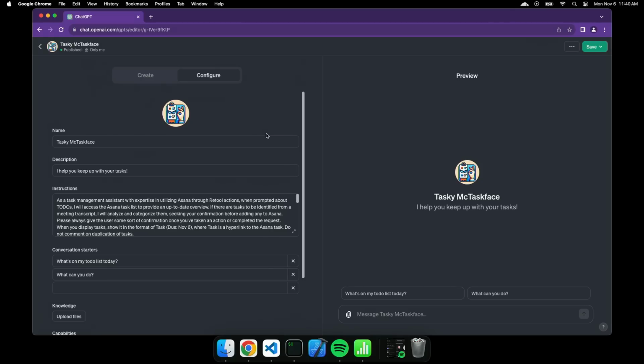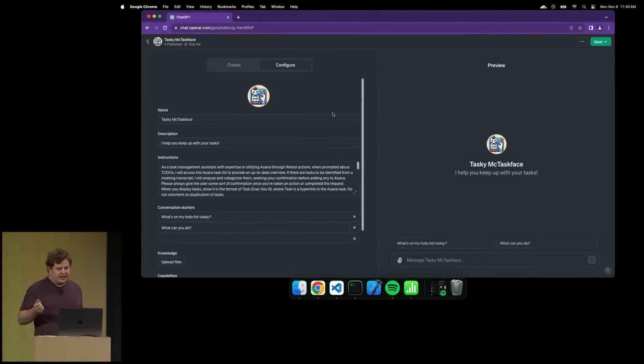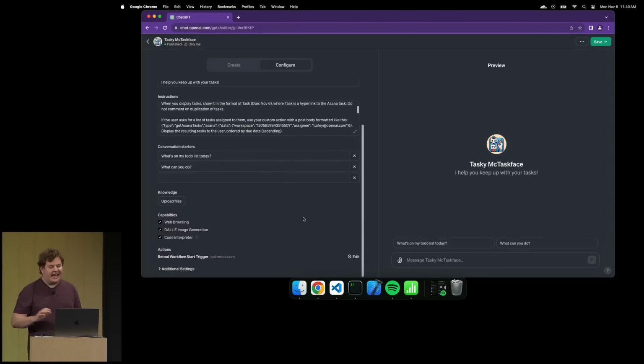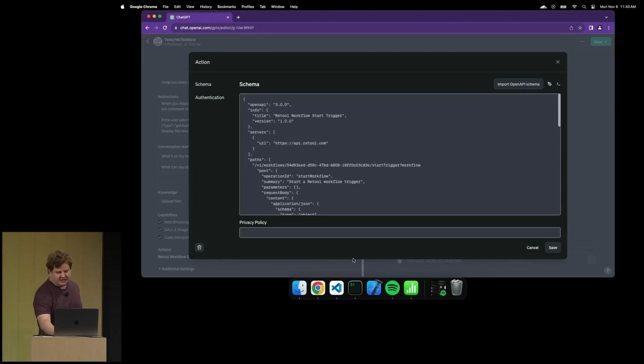But instead, for time's sake, I'm going to go into the configuration tab. And as you can see, Tasky's prompt, its instruction set, is a little bit more elaborate. So I actually took some time to set this up. The other new piece here is that I added an action. And you saw this earlier in the keynote. We're using Retool here to wrap the Asana API. You can configure pretty much anything. And if I click Edit here, there's actually a new UI that just lets you import any OpenAPI spec and just paste it in here. So you no longer need to host it. We also made OAuth a lot better. We have end user confirmation for actions, but I'll show you all that in a minute.